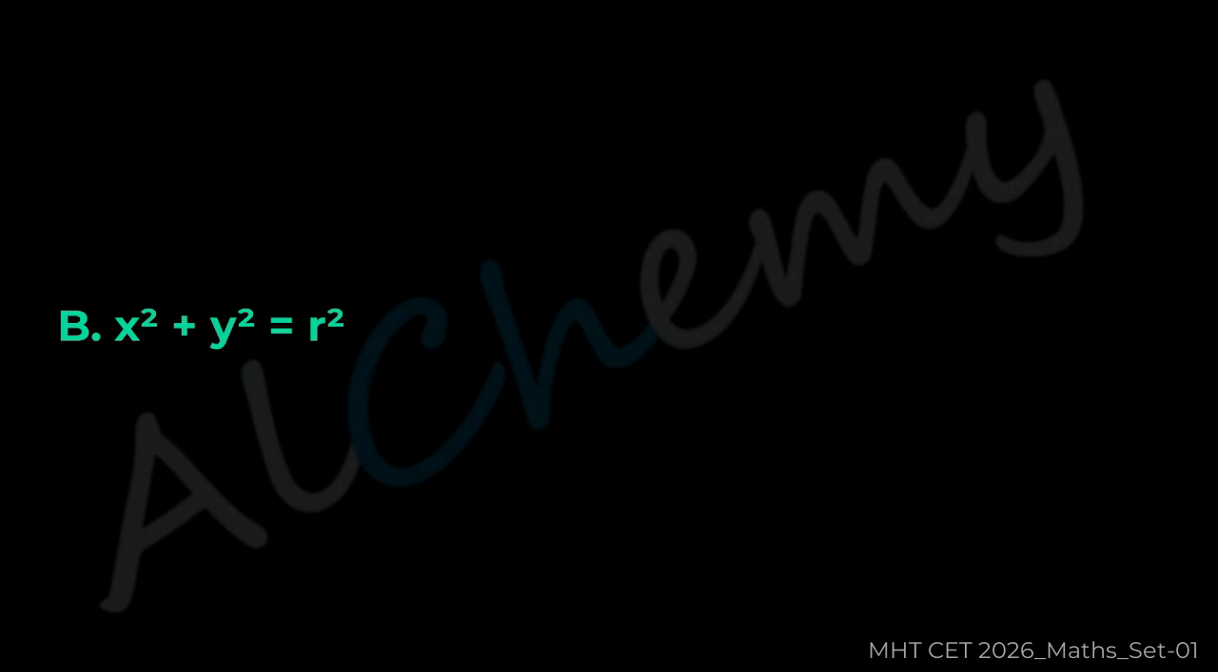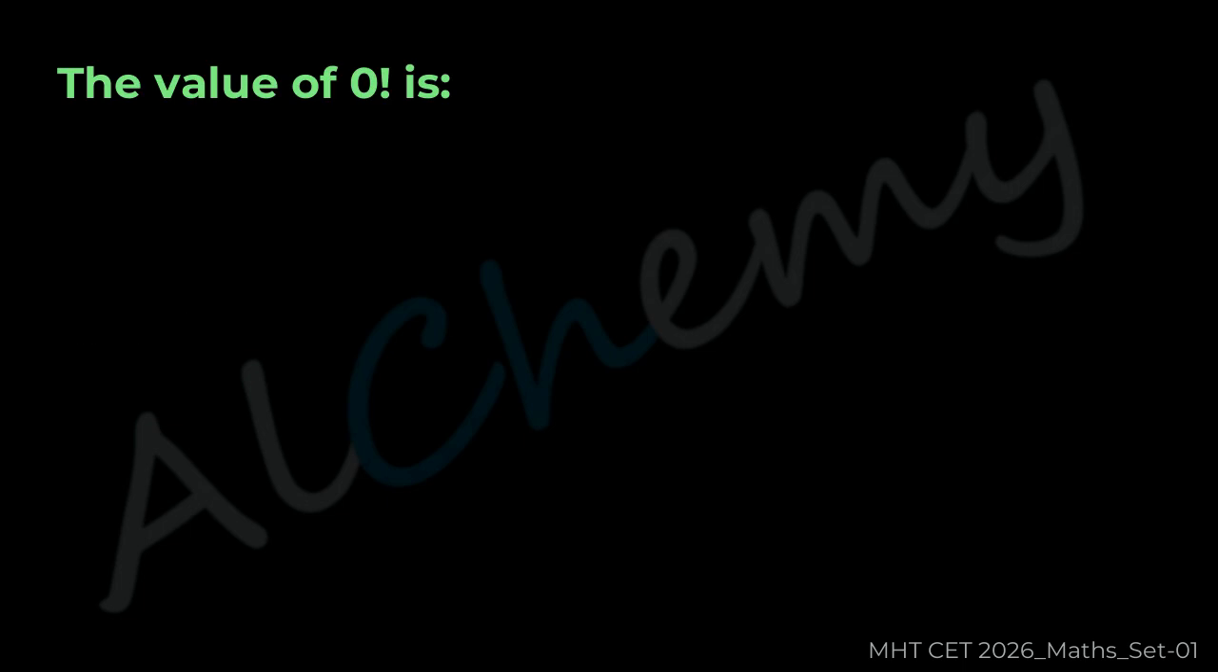Question 39. The value of 0 factorial is. The correct answer is B 1.